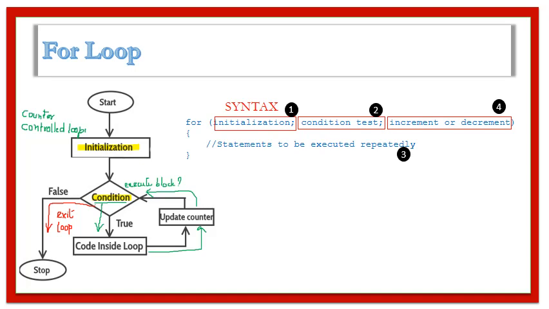After the counter is updated, the control goes to check the condition. If true, the body is executed. Then the counter is updated and back to checking the condition. This looping process repeats as long as the for loop condition is true. When the condition evaluates to false, the control quits the loop.